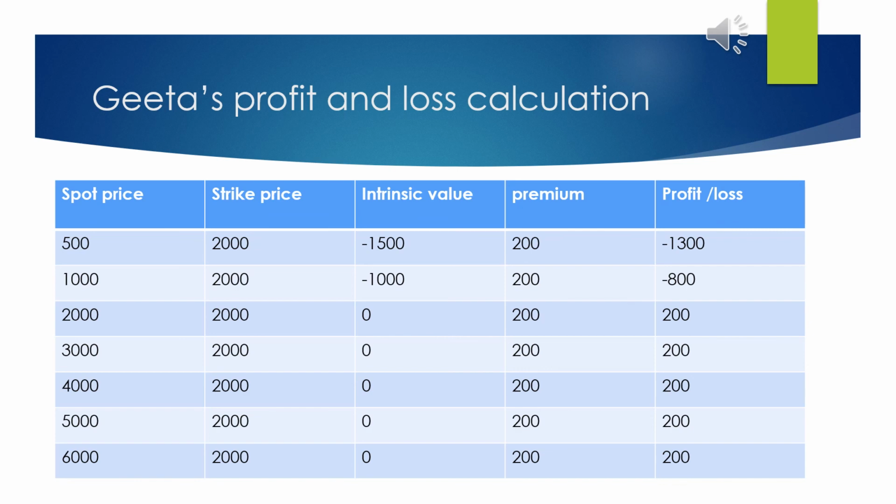When the spot price is 4000 and the strike price is 2000, Mr. Roy will not execute the contract because he can sell the share in the market at 4000 rupees, whereas the contract price is 2000 rupees. So he earns more profit through the spot market. So he will let the contract expire. But he has an obligation to pay a premium to the writer of the option, that is Miss Geeta. So Miss Geeta's profit is limited to 200 rupees, whereas she doesn't suffer any loss over here because the contract is not executed, so she did not purchase any shares.